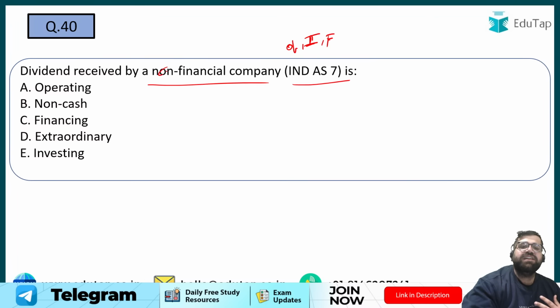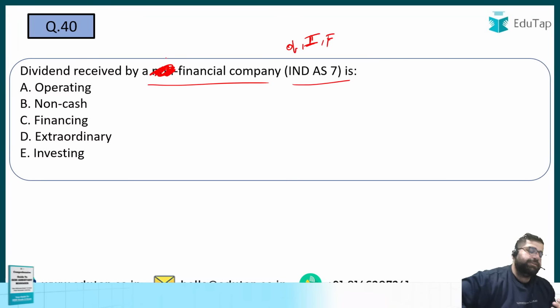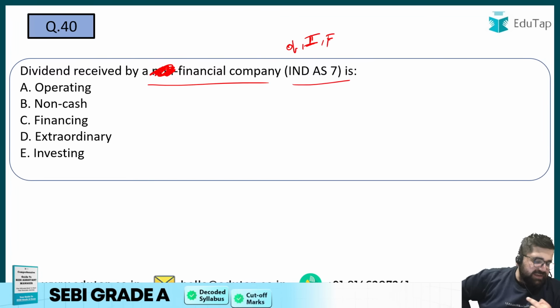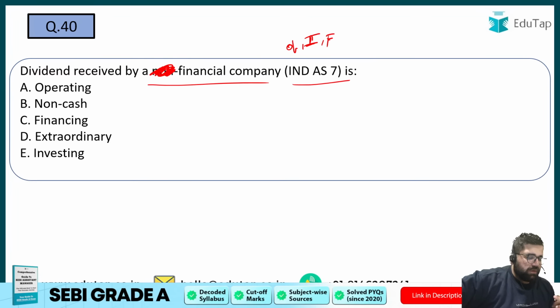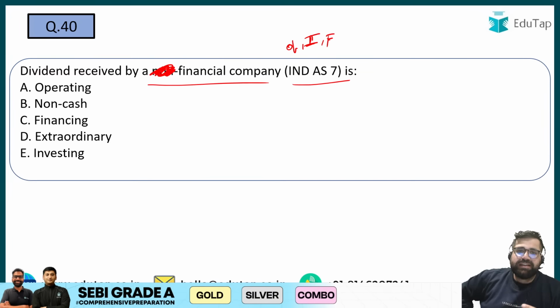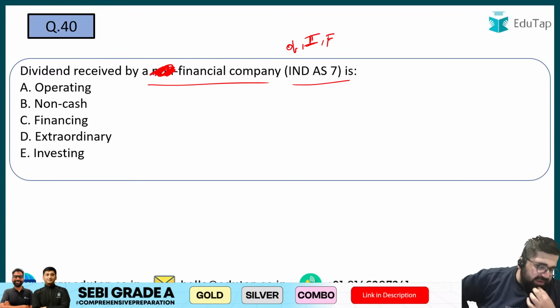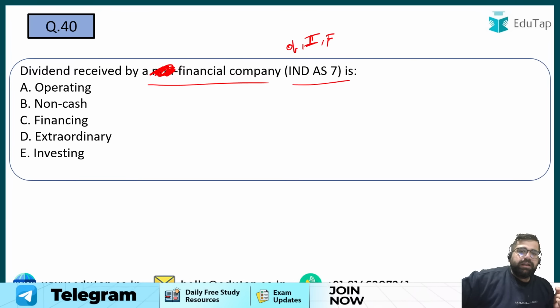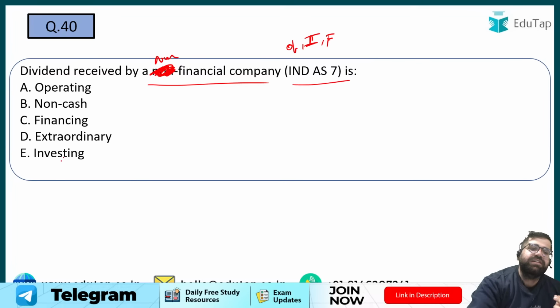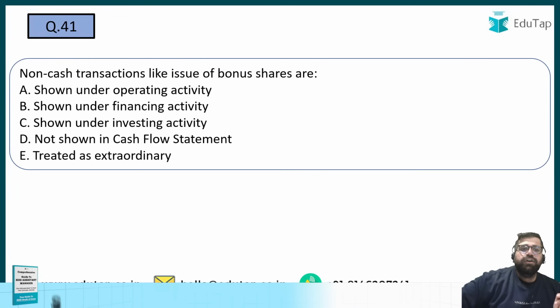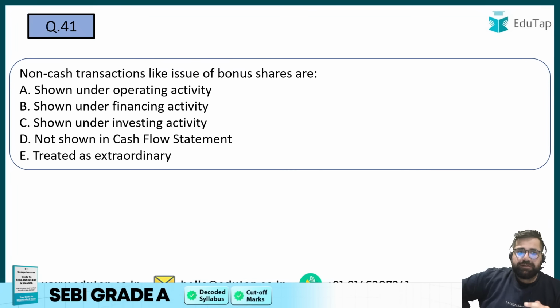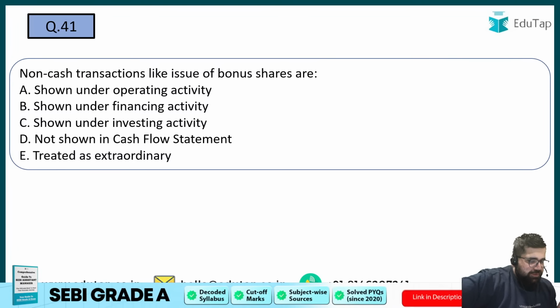But if I say it's a financial company, in that case, what will be your answer? Then it will be operating. But for non-financial, it will be investing only. So my right answer for this question will be option number E. Right? 41. Again based on cash flow.